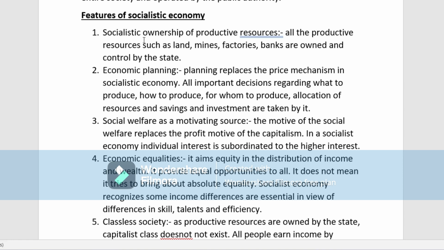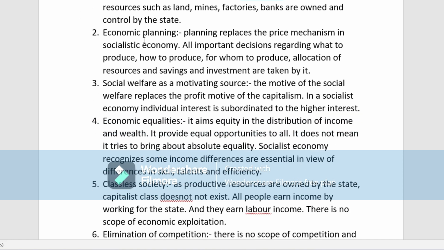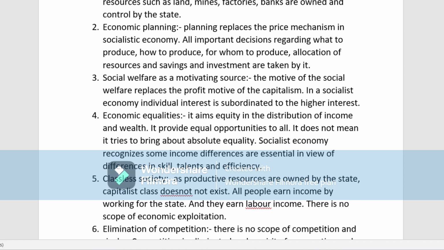Now, there are various features of the socialist economy. First is socialist ownership of productive resources. What is that? Here all the productive resources such as land, mines, factory, bank, everything is owned and controlled by the state. Okay, all the productive resources are owned and also controlled by the state.